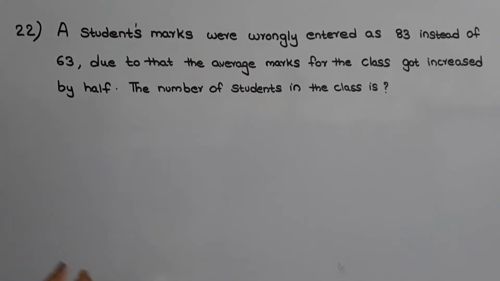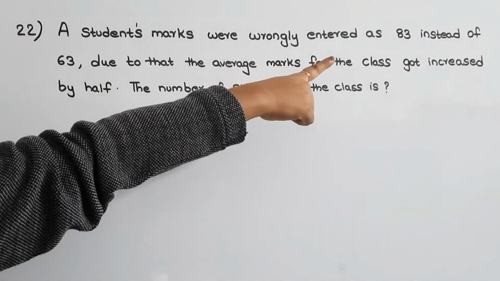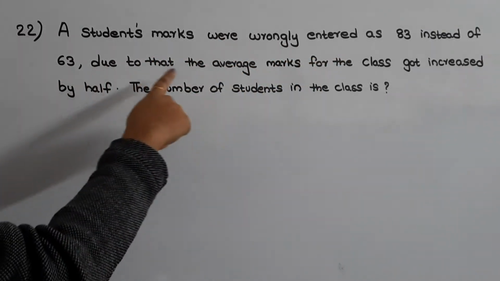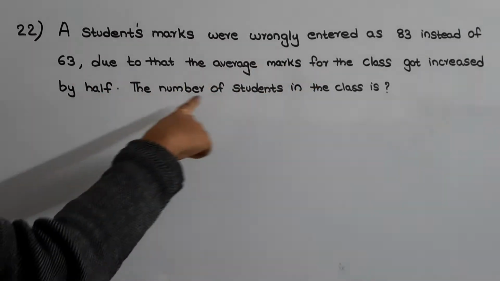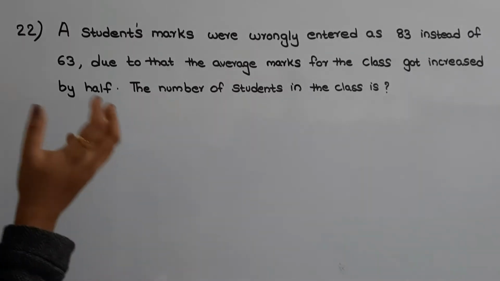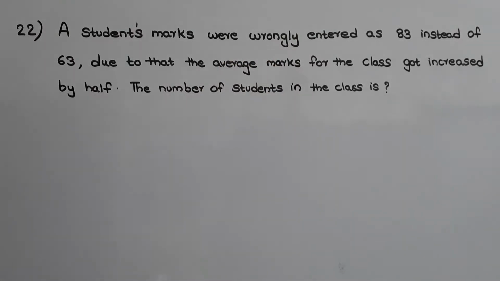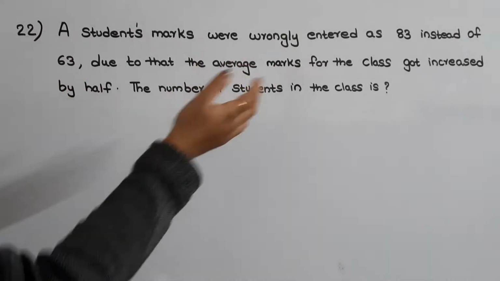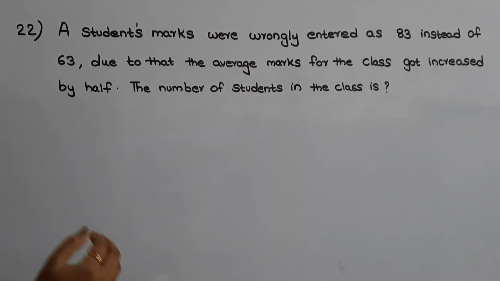The next question is, a student's marks were wrongly entered as 83 instead of 63. Due to that, the average marks for the class got increased by half. The number of students in the class is? So in this question they are telling that the marks of a student is entered wrongly as 83 instead of 63. So due to that, the average marks of the class has increased by half. So we need to find out the number of students studying in the class.